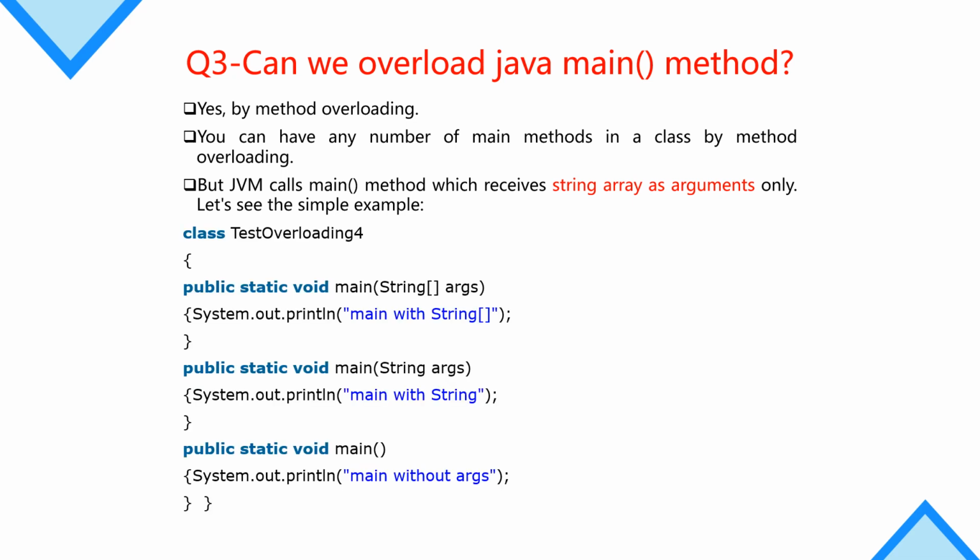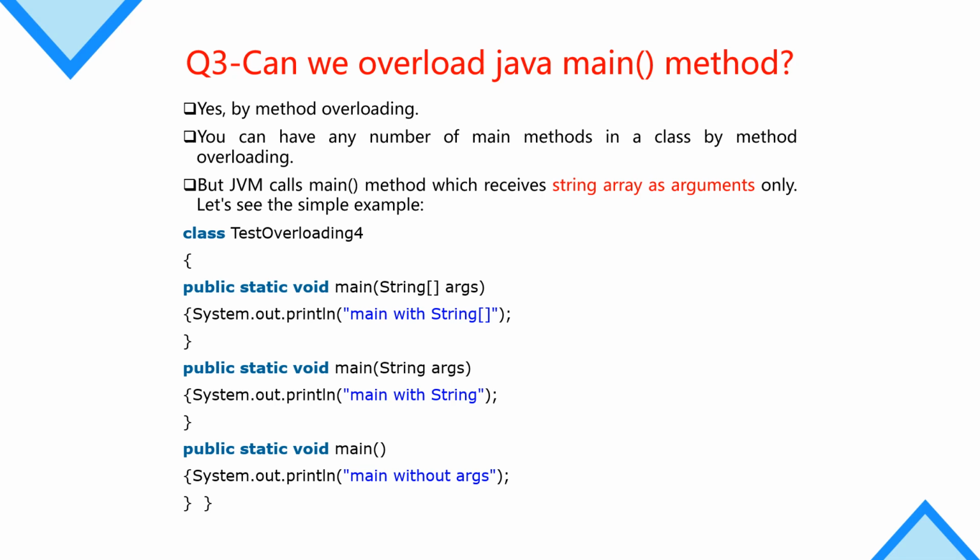Okay, so we have an example. We have a class TestOverloading4, and we have public static void main, the first method which has the string array as argument. We have another main method which has a string argument but not an array, and we have another method which does not take any arguments.